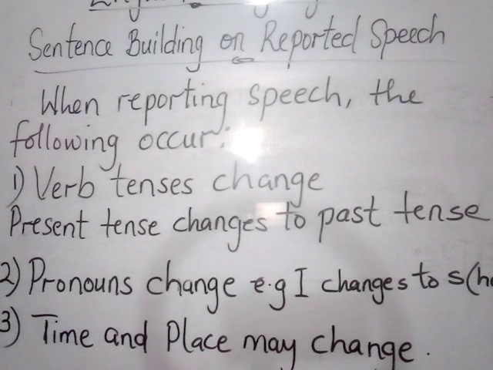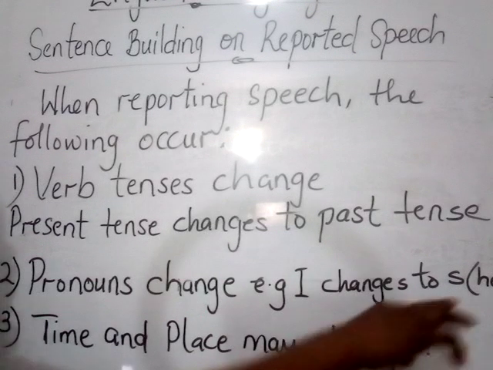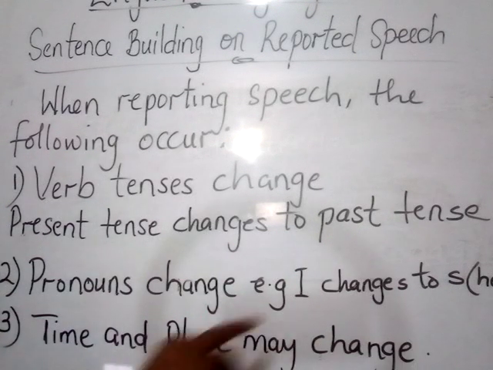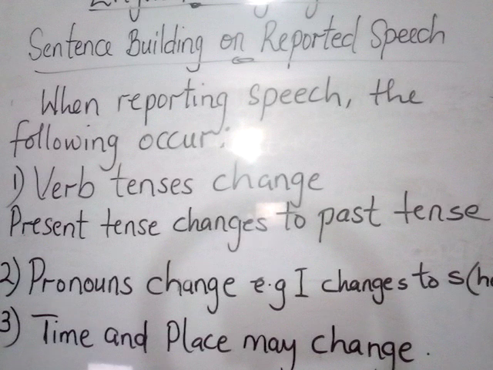She said that she was coming. So that "I" there changed to "she," and the "am" changed to "was." So the "am," we have already looked at it in rule number 1 of verb tenses changing. And then the "I" changing to "she" is what this rule number 2 is talking about. Pronouns change. That is, I changes to he or she, depending on who the speaker is, the person that spoke the original words. If the person is a male, it changes to he. If the person is a female, it changes to she.